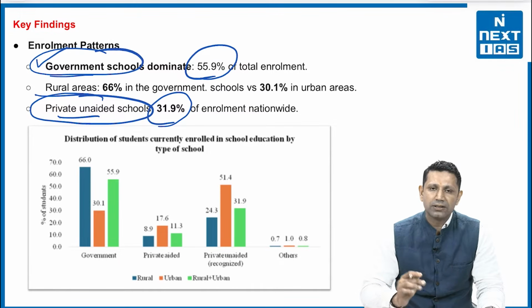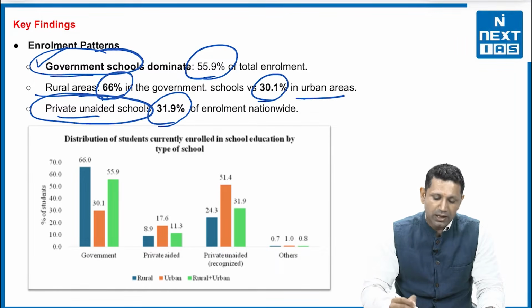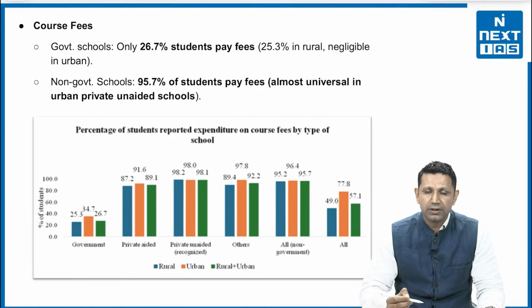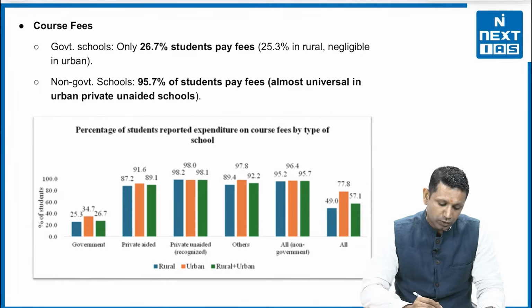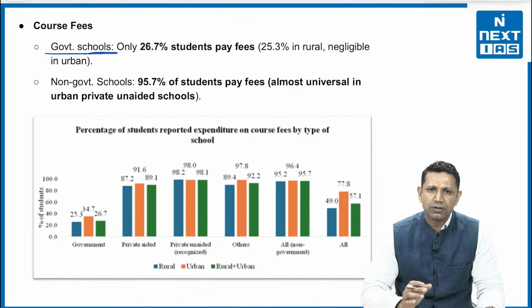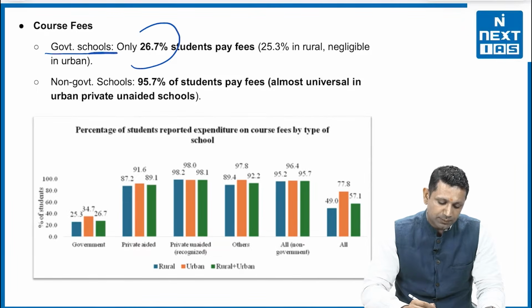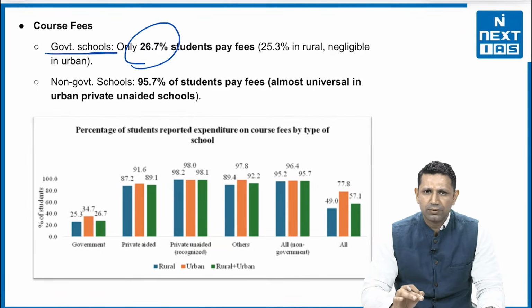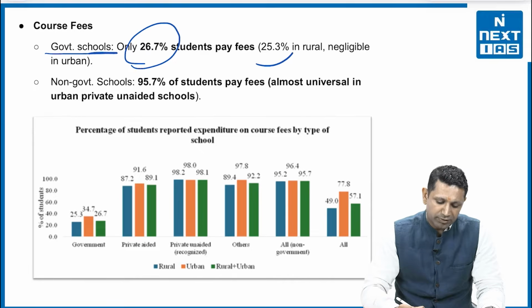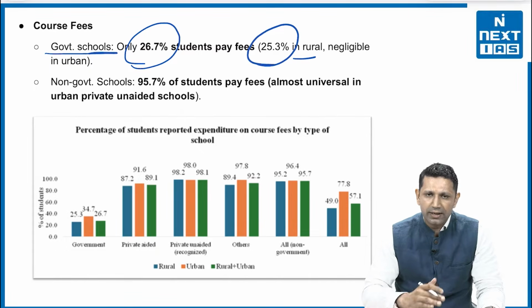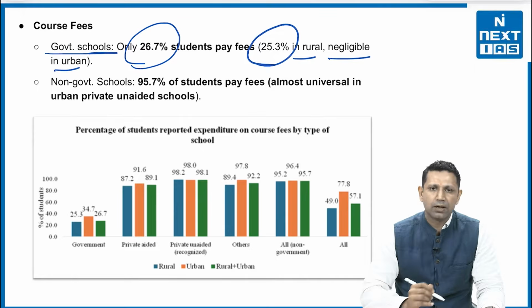In the rural areas, the students enrolled in the government school include 66%, while 30.1% are enrolled in the government schools in the urban areas. Next is the course fee, how the course fee is being paid. From the government schools' perspective, 26.7% of the students pay fee. And in that, 25.3% come from the rural areas and a negligible amount comes from the urban areas.